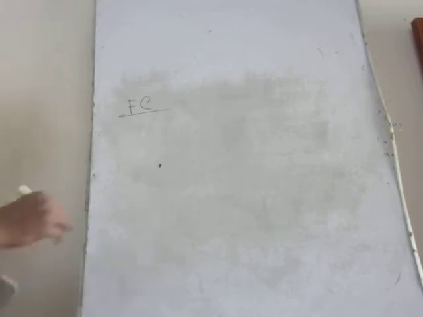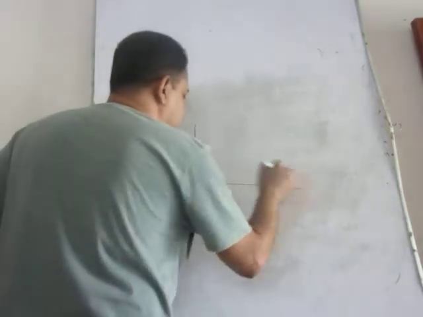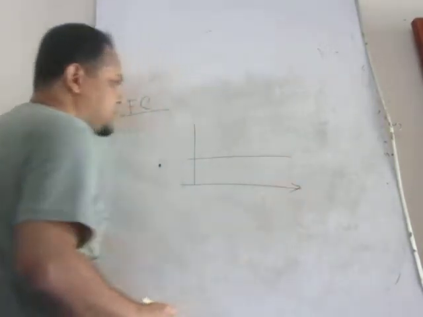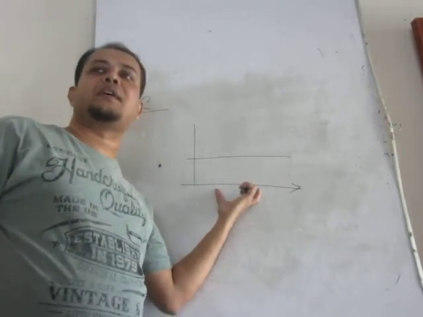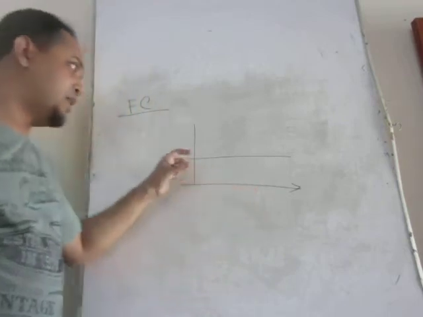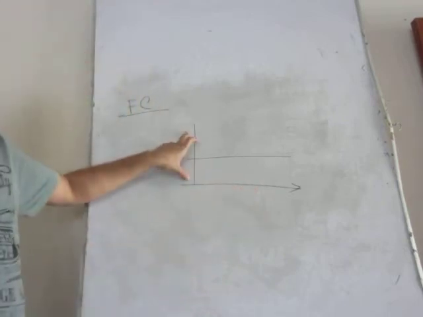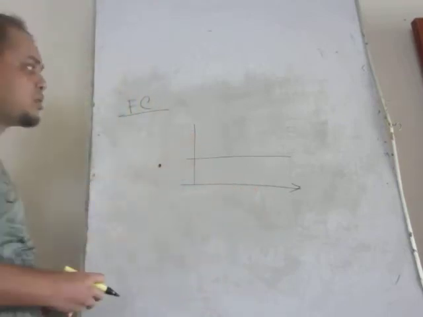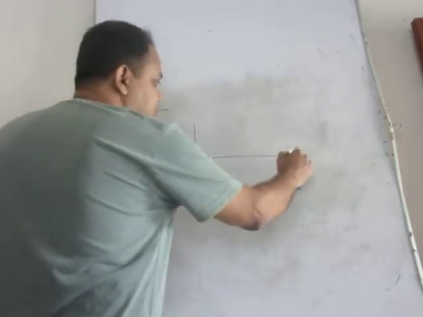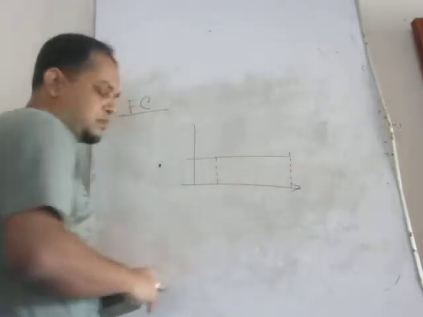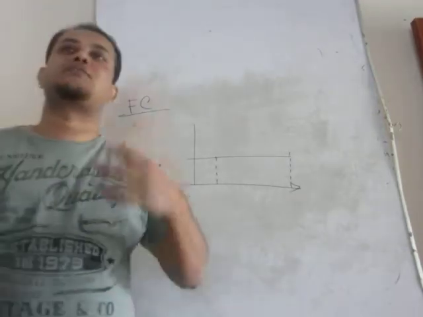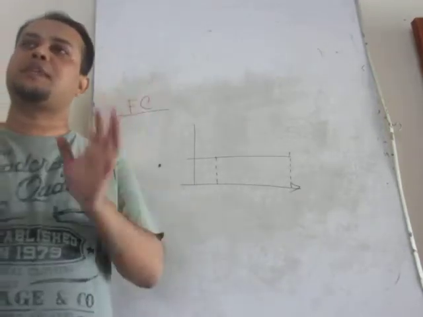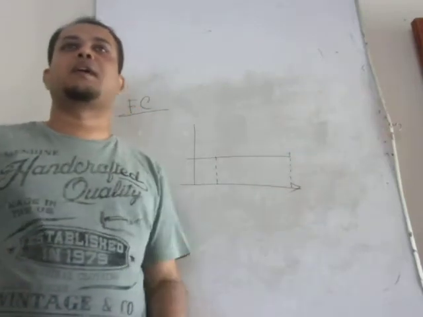Fixed cost. Just the same way, the horizontal axis represents the units produced and the vertical axis represents the cost required. Suppose, think of an example. You hire a truck to deliver some specific goods from Khulna to Dhaka.